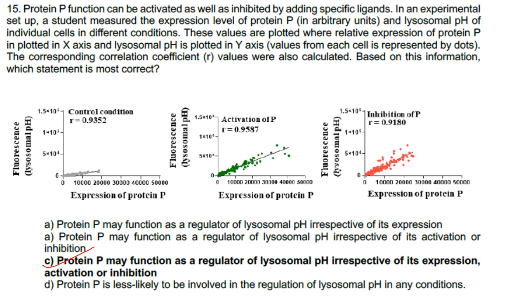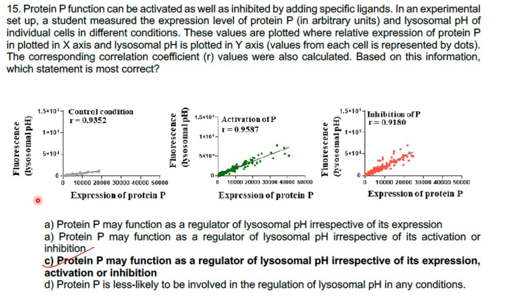Then next one. Protein P function can be activated as well as inhibited by adding specific ligands. In an experimental setup, a student measured the expression level of protein P in arbitrary units and the lysosomal pH of individual cells in different conditions. These values are plotted, where the relative expression of protein P is on the x-axis and lysosomal pH is on the y-axis. Values from each cell are represented by dots. The corresponding correlation coefficient values were also calculated. Based on this information, which statement is most correct?